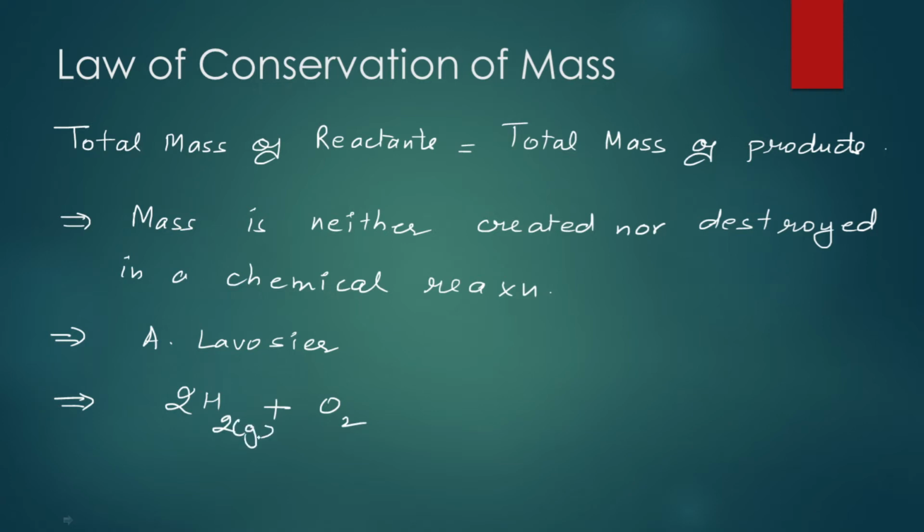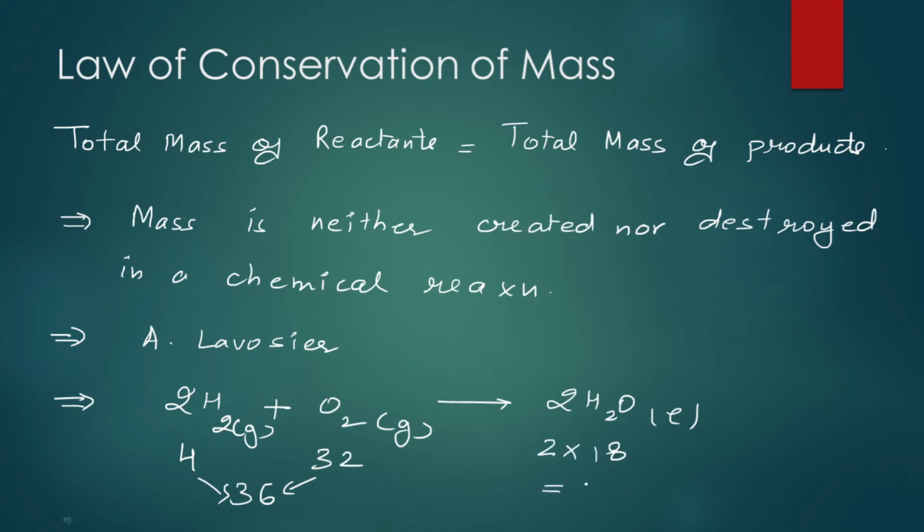So hydrogen we've taken in the gaseous form, oxygen also we've taken in the gaseous form, give us water. ठीक है. Now if you're looking at the molar masses of the reactants, 2 into 2 हो गया, 4 grams, और ये oxygen का हो गया. So oxygen का कितना होता है? कितना होगा? 32 grams. Total comes to how much? 36 grams. तो अगर 36 grams reactants है, तो according to the law 36 grams ही products होने. तो प्रोडक्ट्स हमारे पास ये कितने हो गए? वाटर का मोलर मास इज 18, 2 into 18 which is equal to 36. So this is in accordance with the law of conservation of mass.